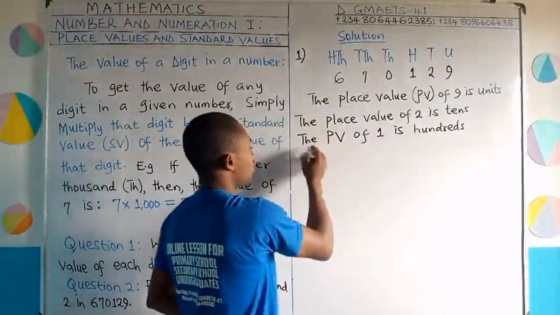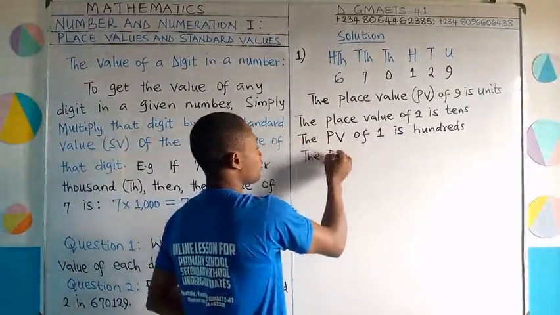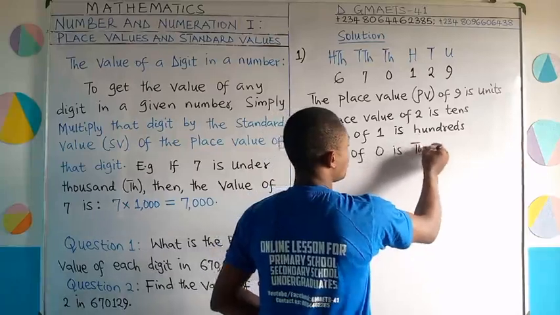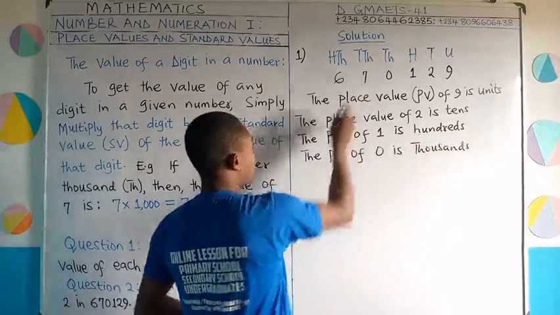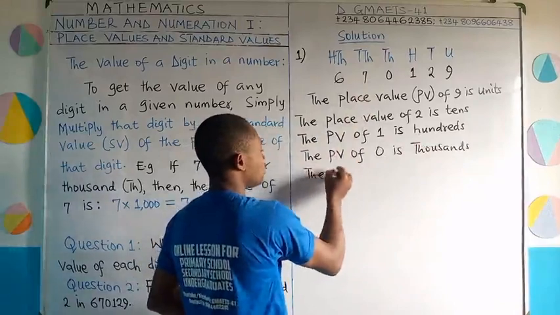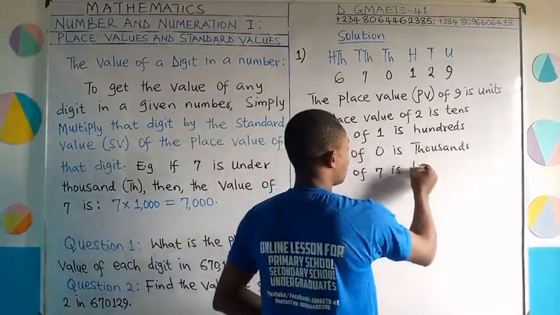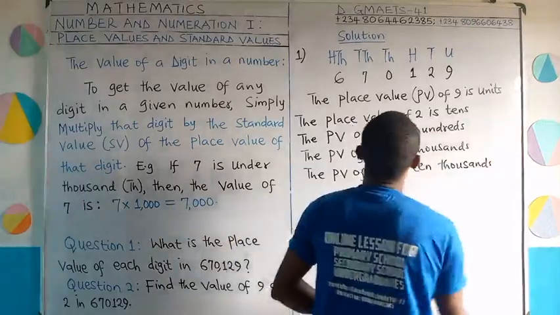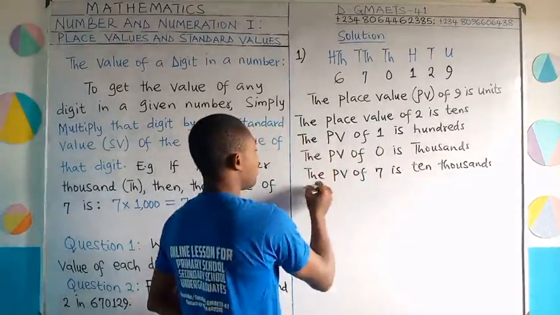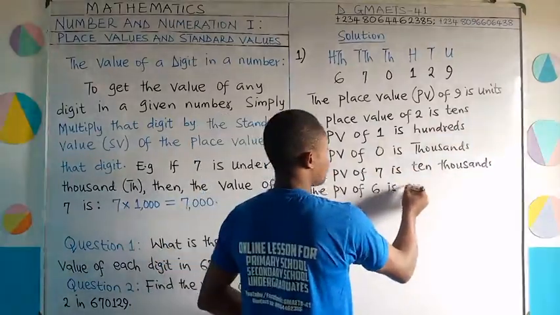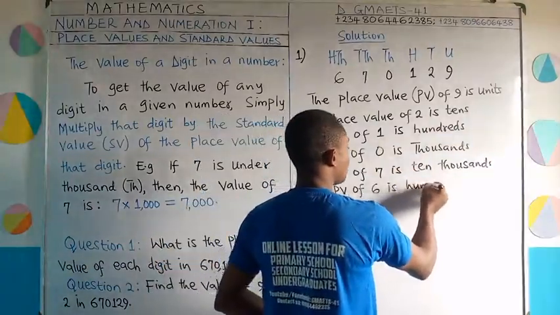Then the next, the place value of 0 is 1,000. And then the place value of 7 is 10,000. Then the place value of 6 is 100,000.